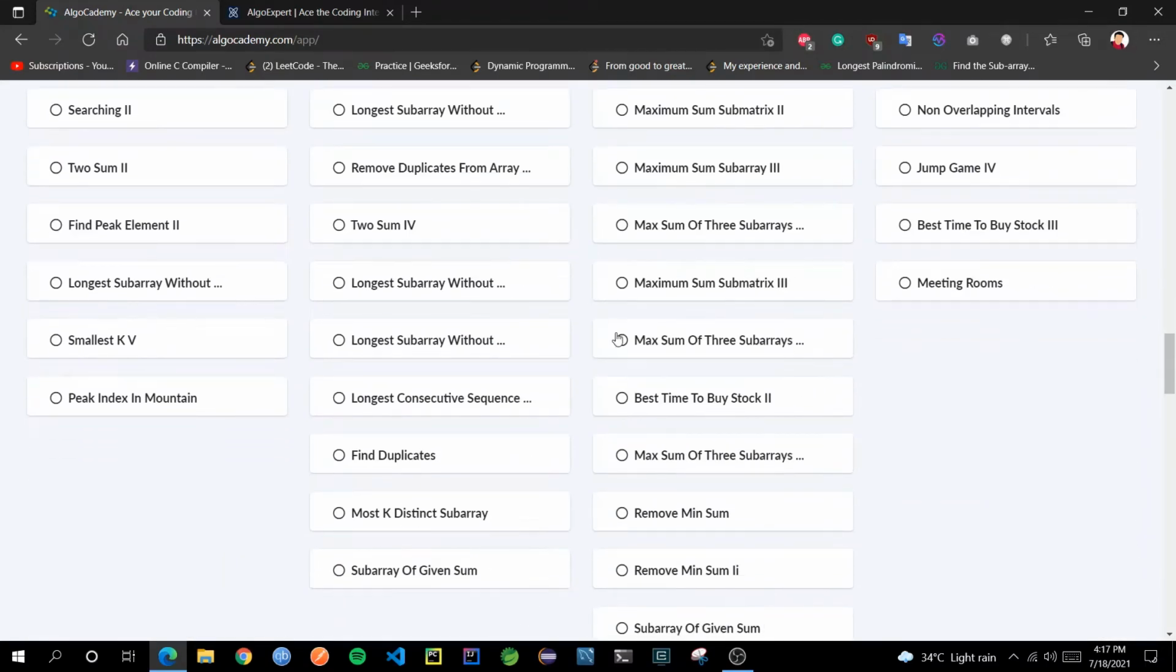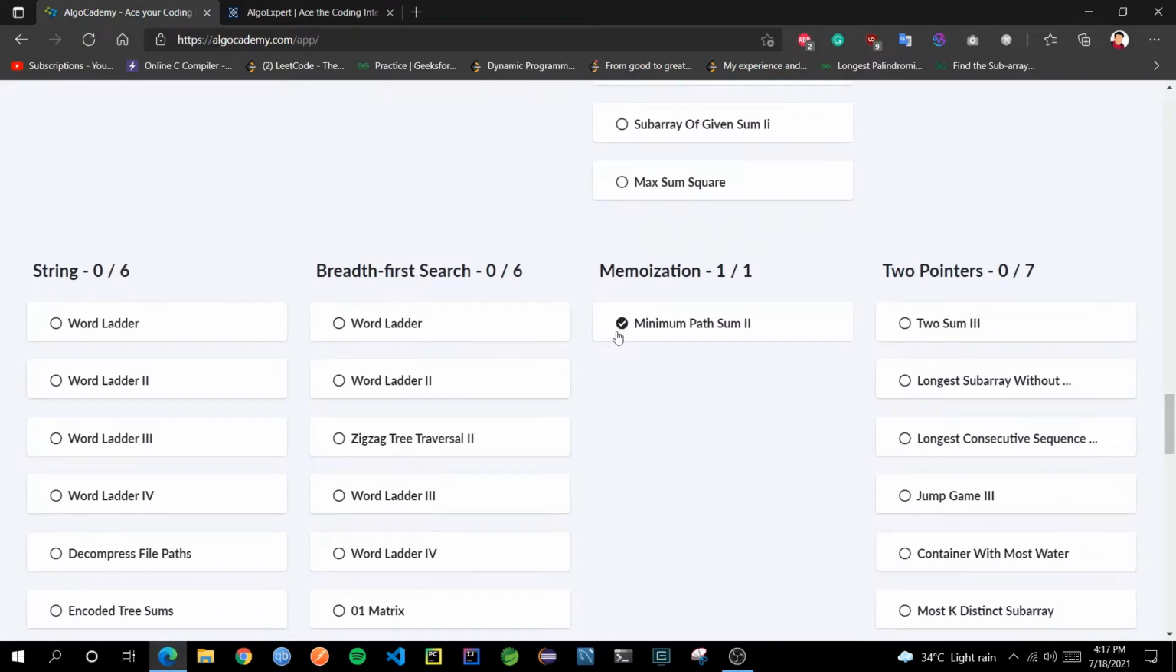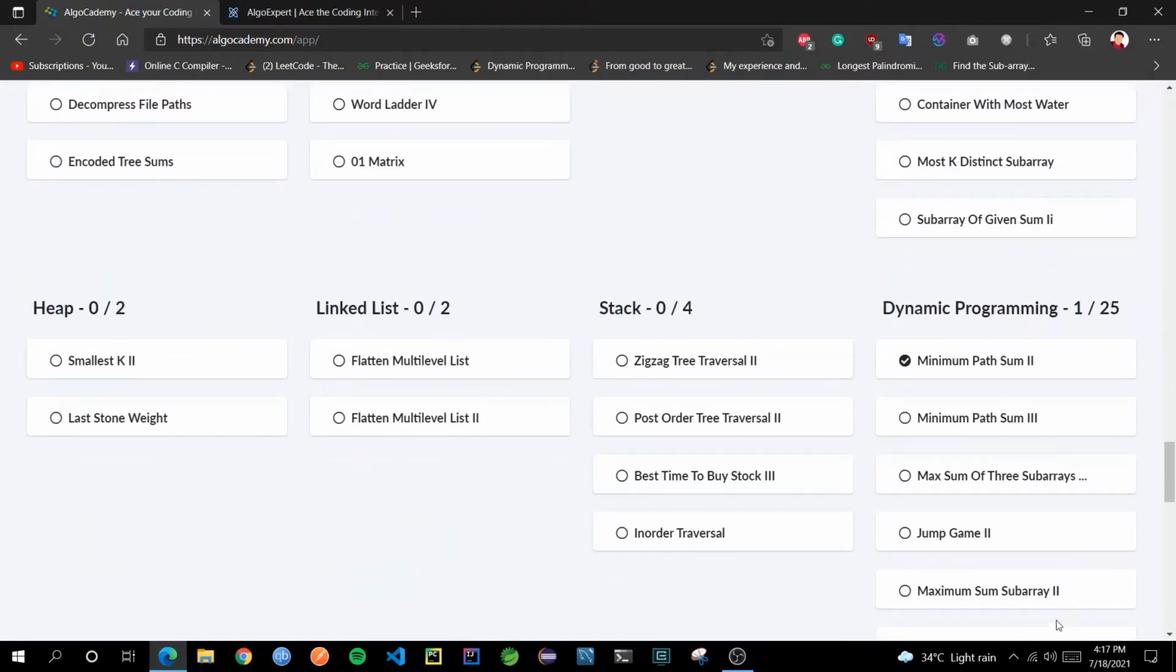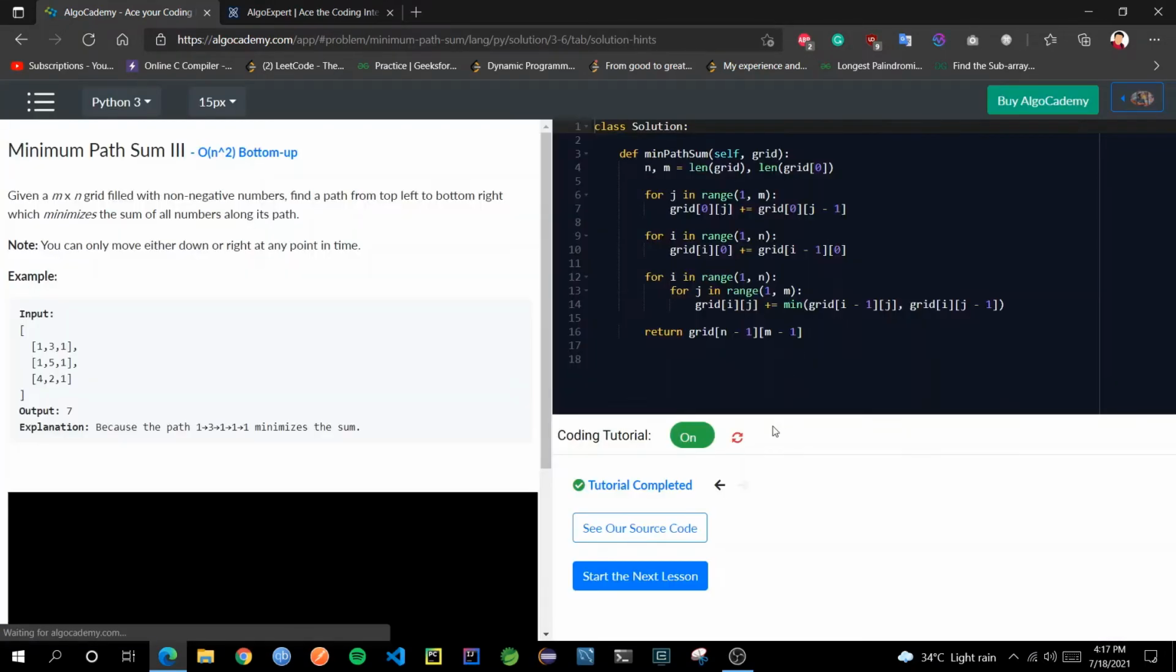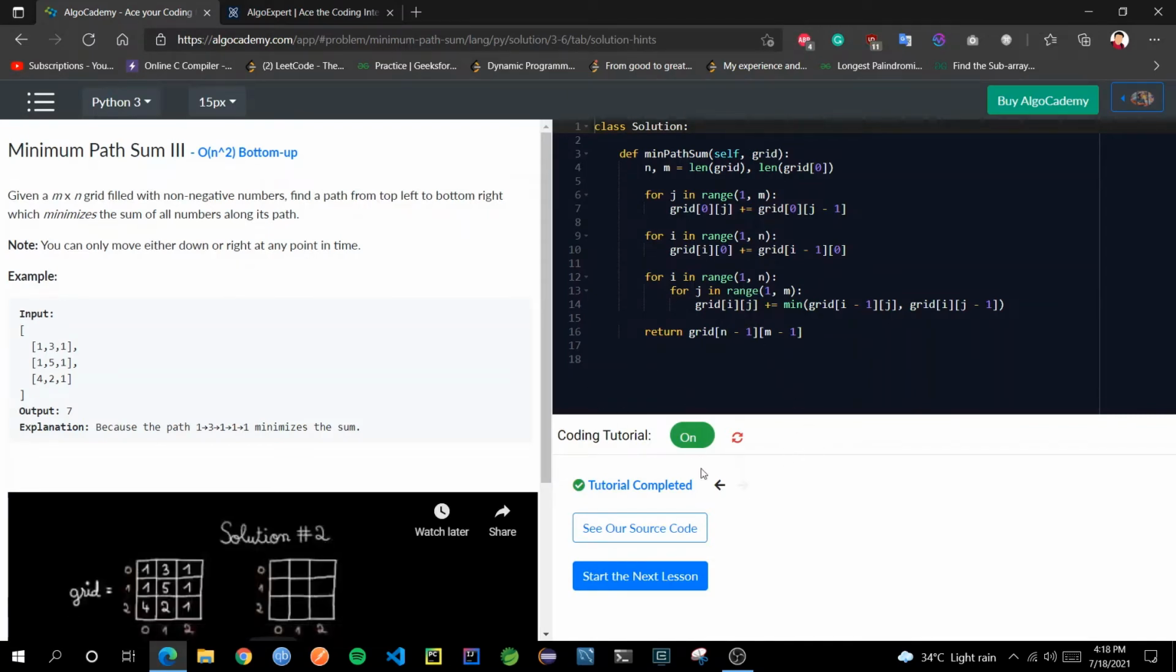Now after going through any particular problem, we can see what is the exact specialty of this platform which we have not seen so far. Let's say I want to solve this problem called minimum path sum 3. So I go to this problem. I have already solved this problem previously, that's why it's saying this.